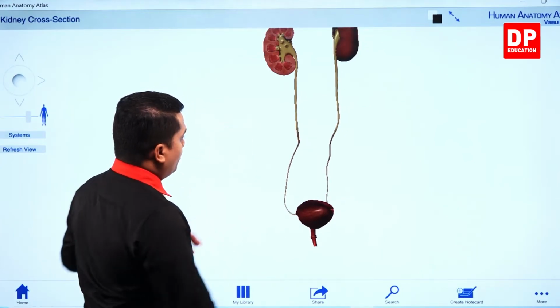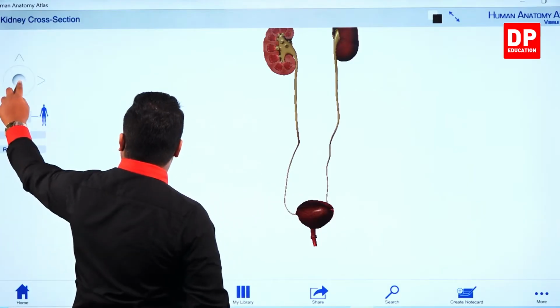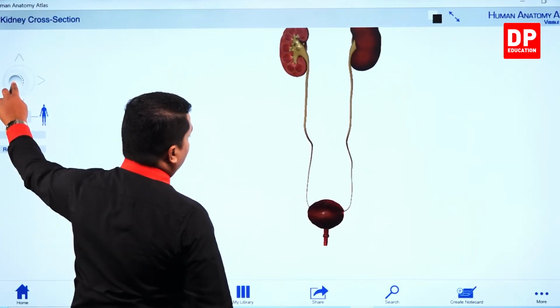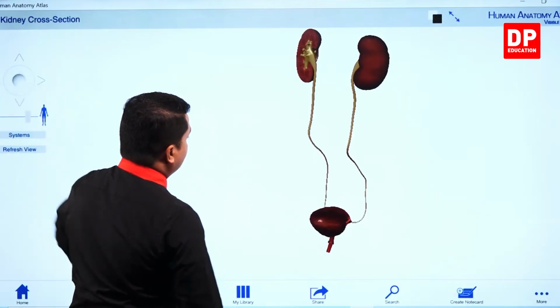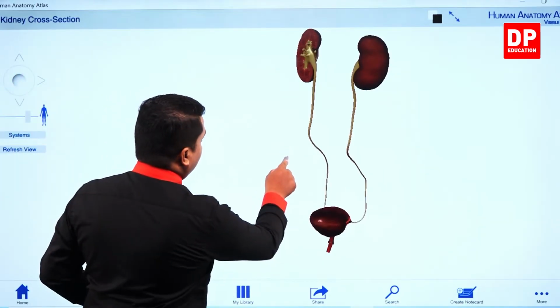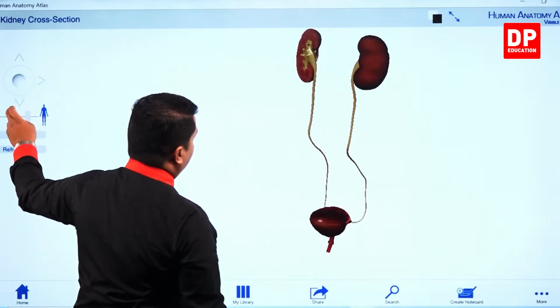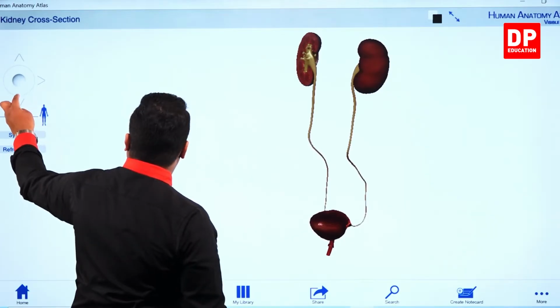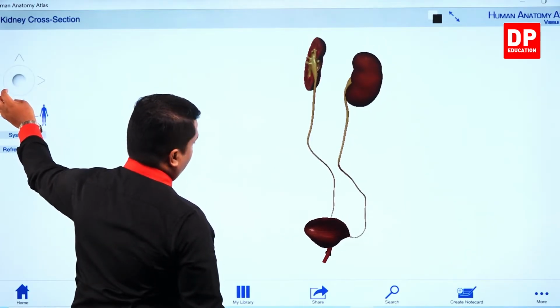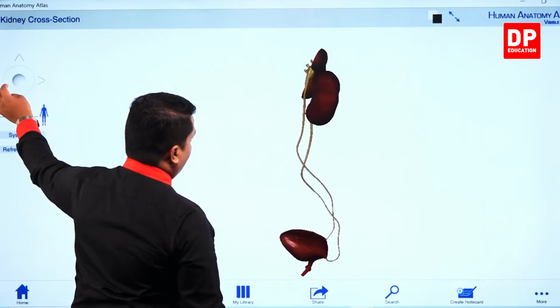So this is how our urinary system looks like. See, you can observe the kidneys which are in bean shape. You can see it very clearly.